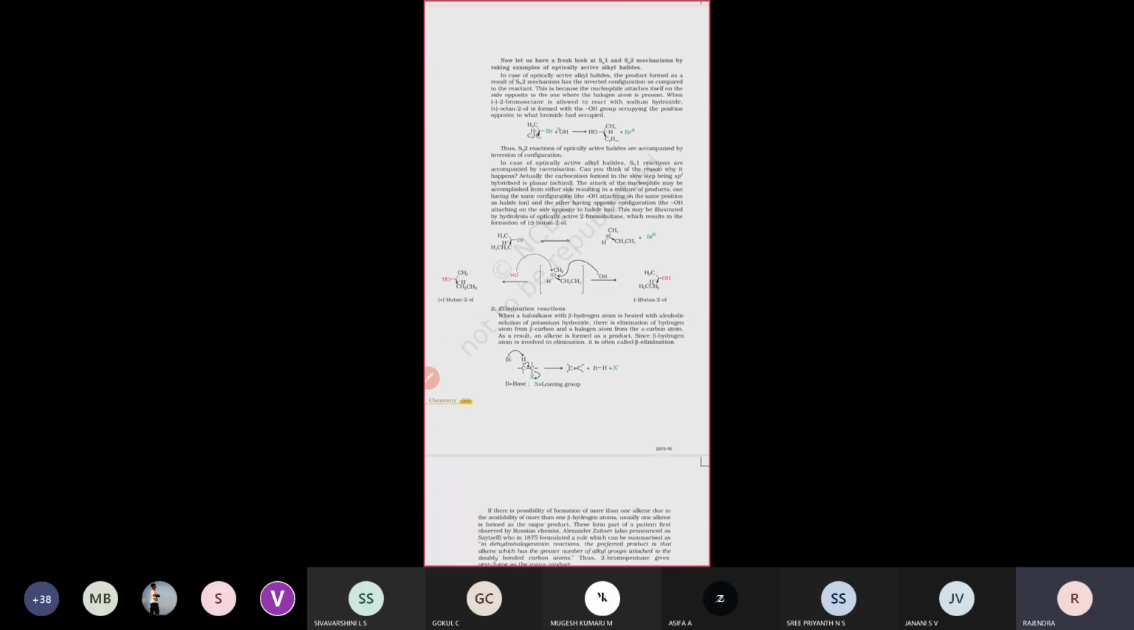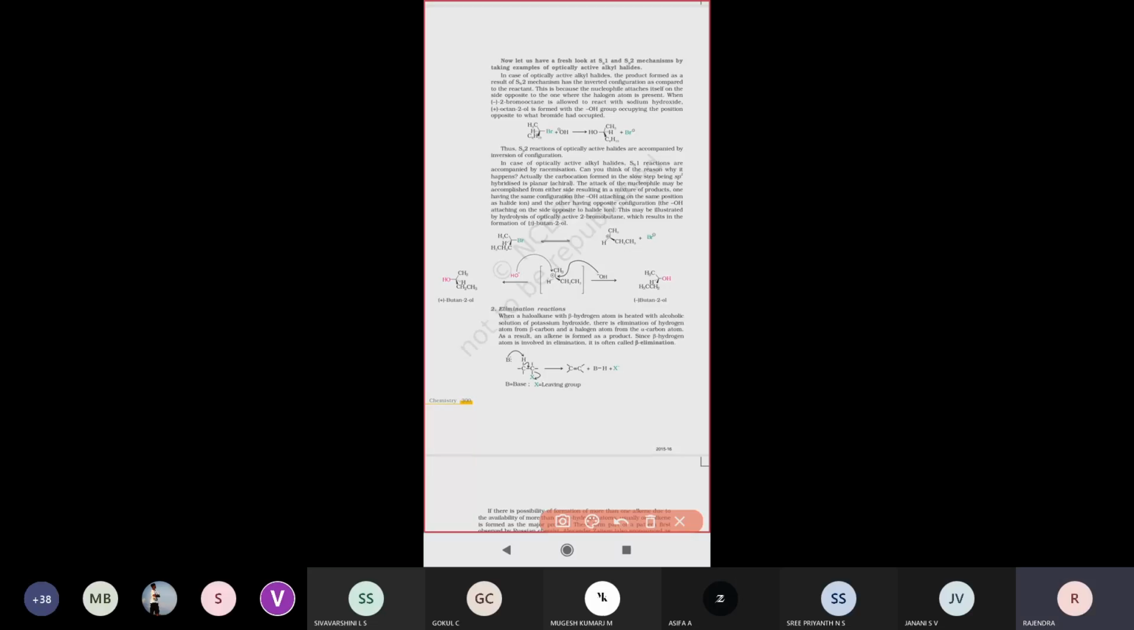And we have already seen what a racemic mixture is, what a chiral carbon is, what achiral and symmetrical mean, what enantiomers are, and what a racemic mixture is. All these points we already covered in the previous class. Now coming to nucleophilic substitution reactions, SN2 reactions will come under that.